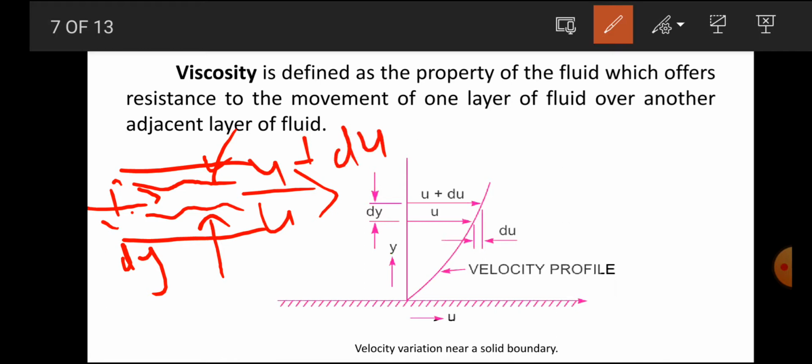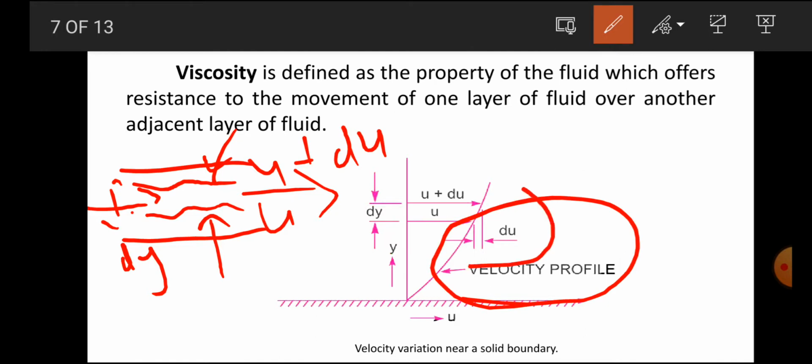So what happens? Due to viscosity, shear stress acts between the fluid layers, because both have a different velocity. This causes shear stress from one layer to the adjacent layer, due to the resistance which offers resistance to the movement of one layer of fluid over another adjacent layer of the fluid. You can see in the velocity profile how much your velocity will change: it will be du, because both layers have a different velocity over the distance dy. That is your velocity variation near the solid boundary.